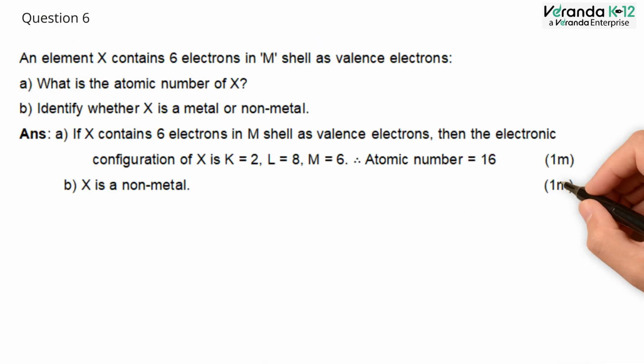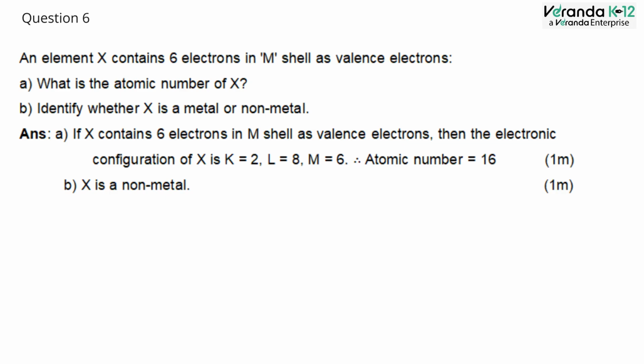Question number 6. An element X contains 6 electrons in M shell as valence electrons. Section A. What is the atomic number of X? The atomic number is either the number of electrons or the number of protons.